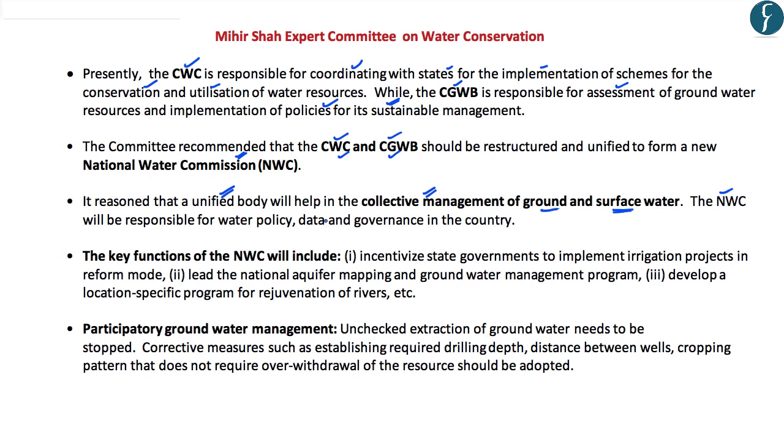And the National Water Commission shall be responsible for the formulation of water policy, data, as well as governance related to the water. And its key functions shall include incentivizing the state governments to implement the irrigation projects in a reform mode, to map the aquifers across the country, to take up the management of the groundwater, and also undertake specific programs for the rejuvenation of the rivers. And as you can clearly see here, the National Water Commission shall be dealing with both surface water as well as the groundwater, thus enabling us to have a collective management of both these water resources.